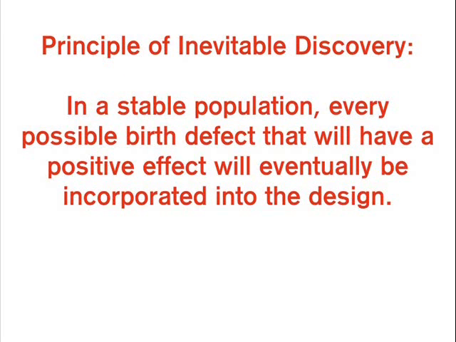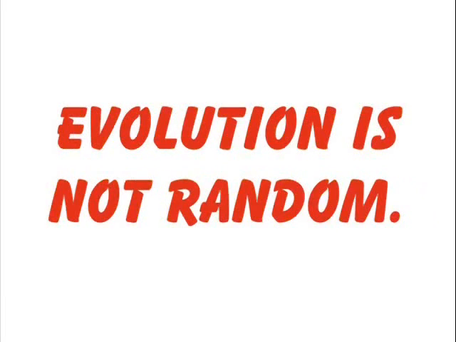The body is of finite complexity with a finite number of possible birth defects. Eventually, each and every one will occur. The ones which are beneficial are incorporated into the design. The ones that are not are discarded. Even if a birth defect happens only once every million years, after 10 million years, the species will have had 10 chances to incorporate the beneficial defect into the design. Therefore, the process of evolution is not random.